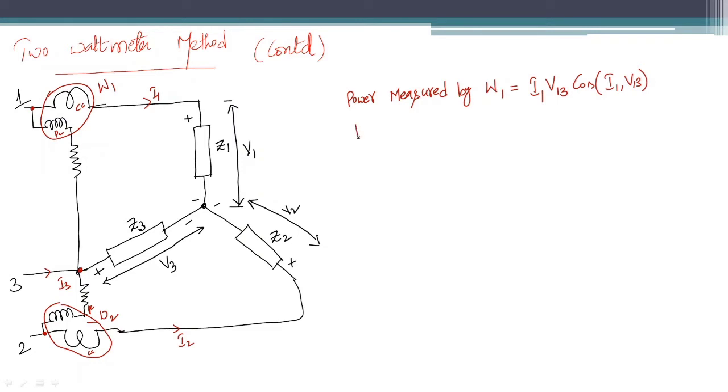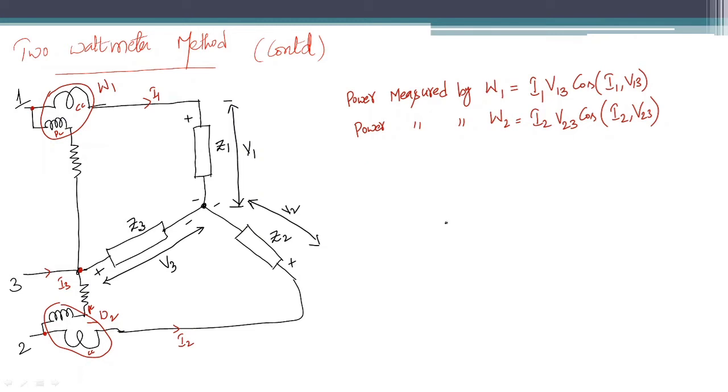Similarly, what is the power measured by W2? As the current coil of W2 is placed in line 2, the current it is measuring is I2, and the voltage the pressure coil of W2 is measuring is the voltage between 2 and 3. So it is V23 cosine of the angle between I2 and V23. Now, how can I find these angles? I can find these angles with the help of a phasor diagram.